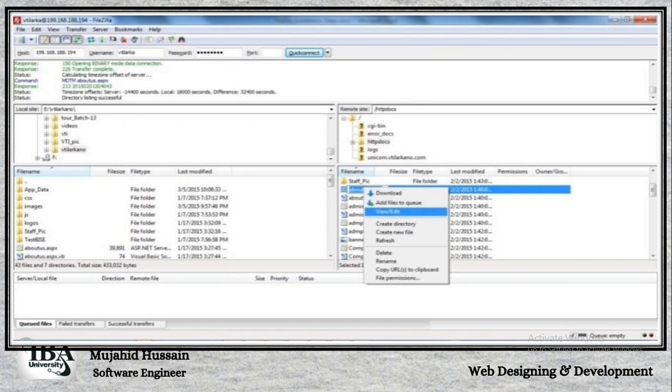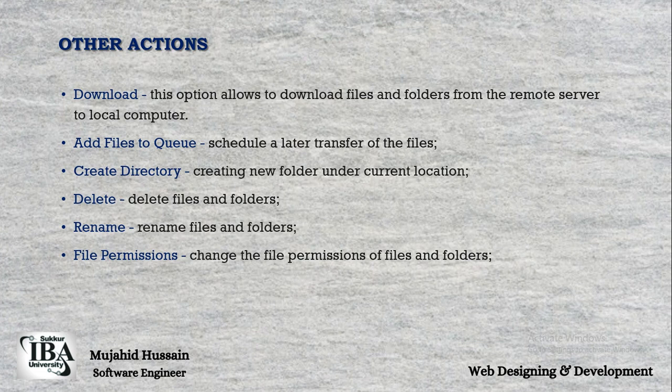For suppose, on my local server there is a folder, this is very blurry and I can't see it very clearly. Any folder you want to take from here, just copy it and then paste it here. Then you can view or edit, whatever you want to do, you can perform here.